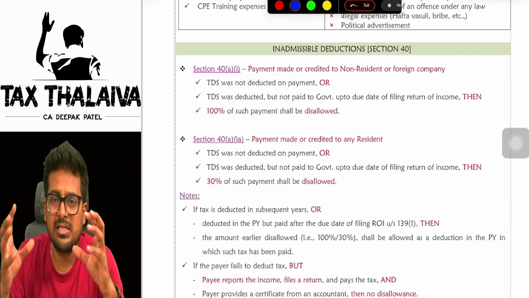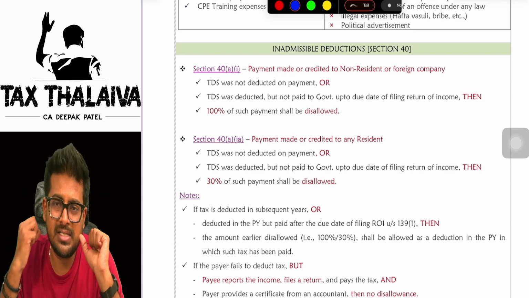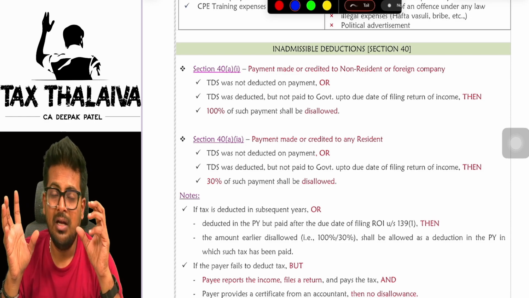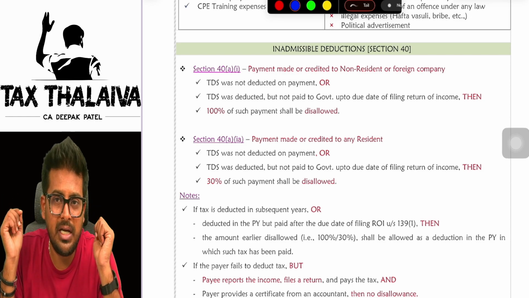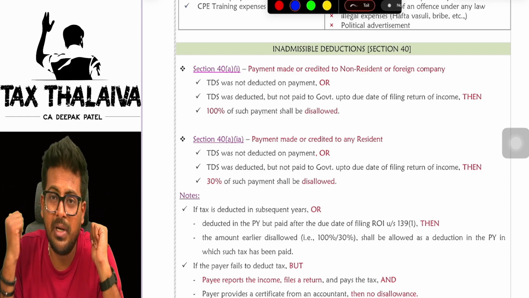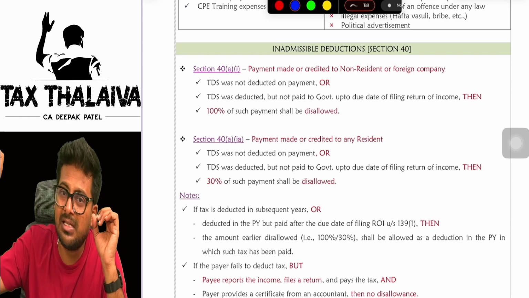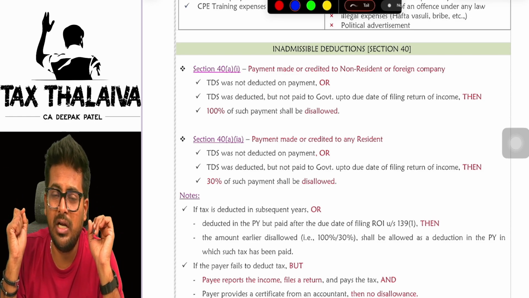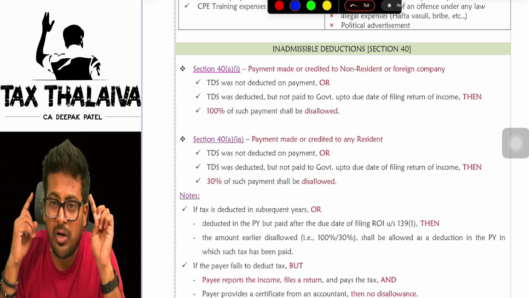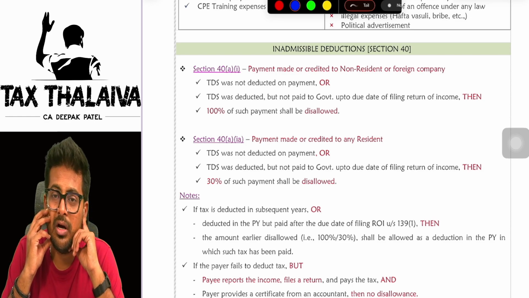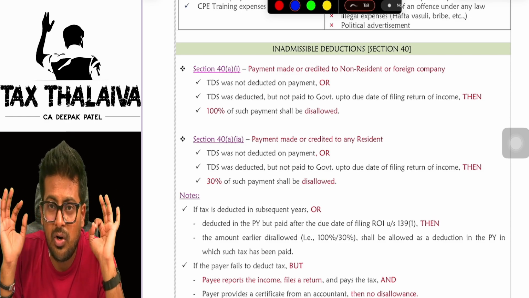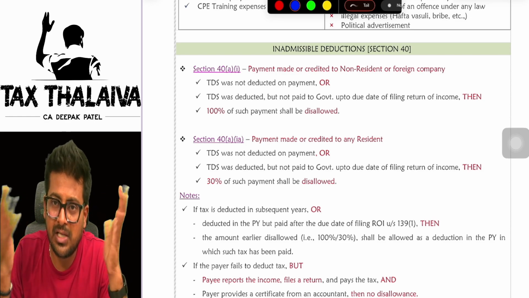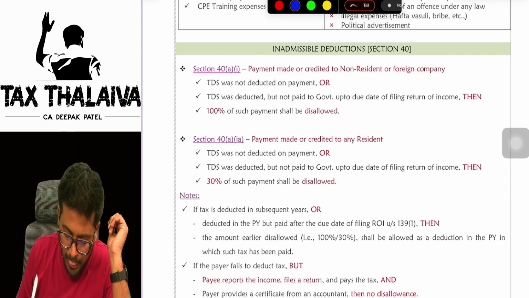Let's say, for example, you are making some commission payment to a non-resident. Commission, you are eligible for an expenditure in your books of accounts, in the P&L. Commission you can debit as expenditure or not? Yes, you can debit as expenditure, but at the time of making this commission payment to this non-resident or a foreign company, you forgot to deduct the TDS on this commission payment. In that case, 100% of the commission amount will be disallowed. In that case, you have to pay tax on that commission amount.